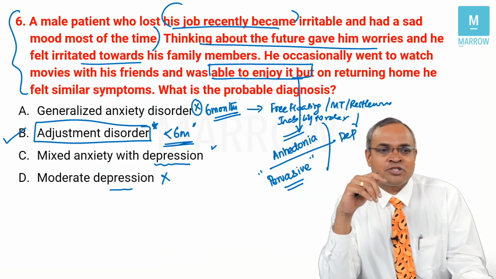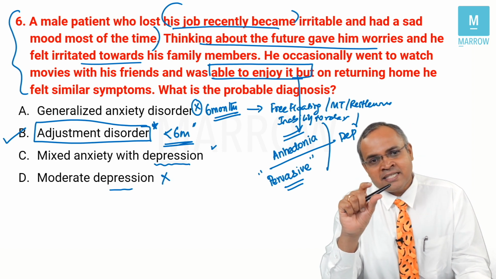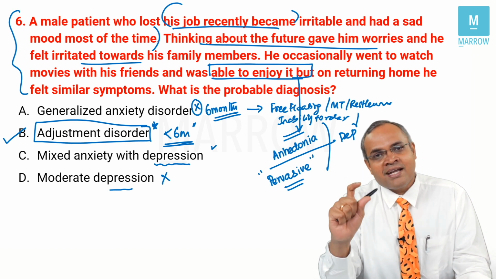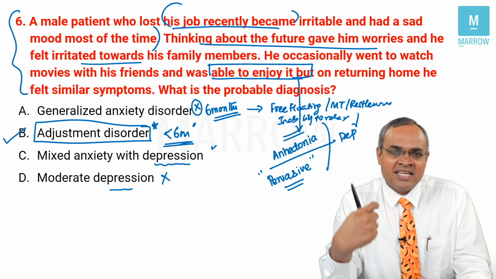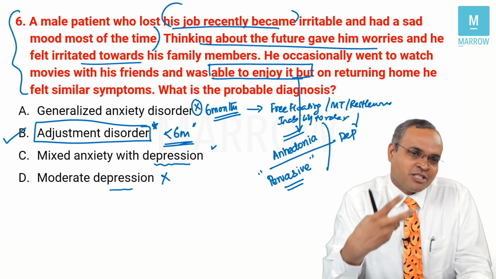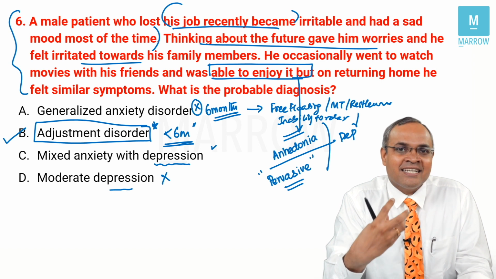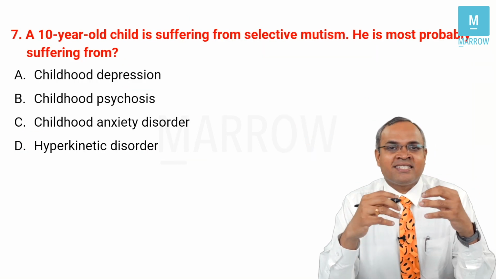So what is the answer for this question? The answer for this question is adjustment disorder, because this patient doesn't have a full-fledged depression episode, so we cannot diagnose depression as such, and it has just happened after he has lost his job, so he's possibly, in layman's terms, getting adjusted with these challenges which have happened after losing his job. So let's talk about the next question here.